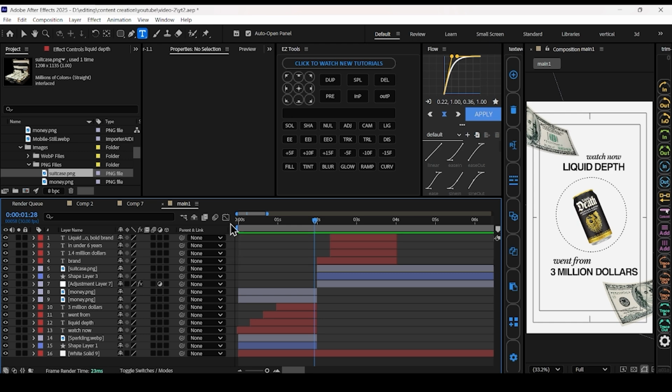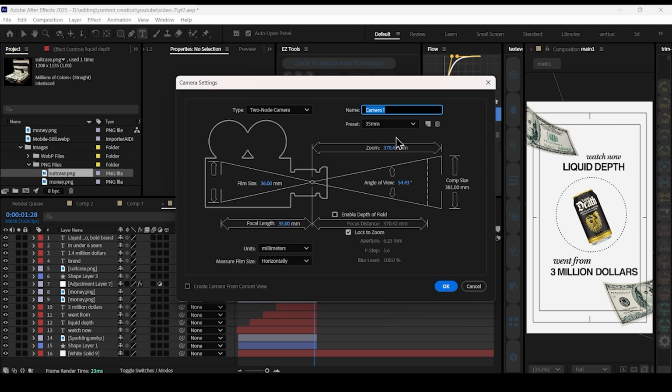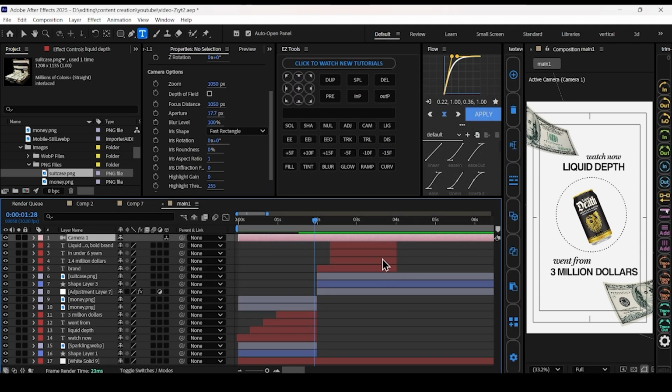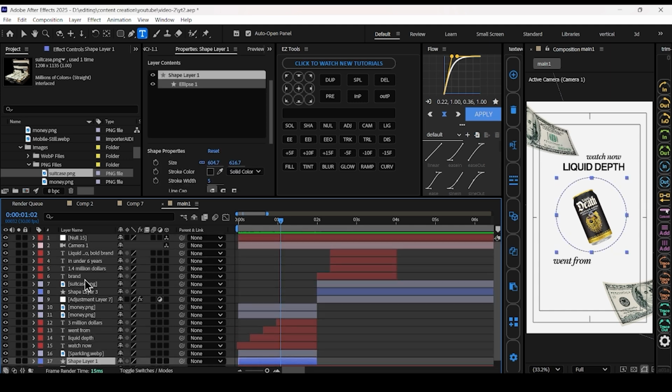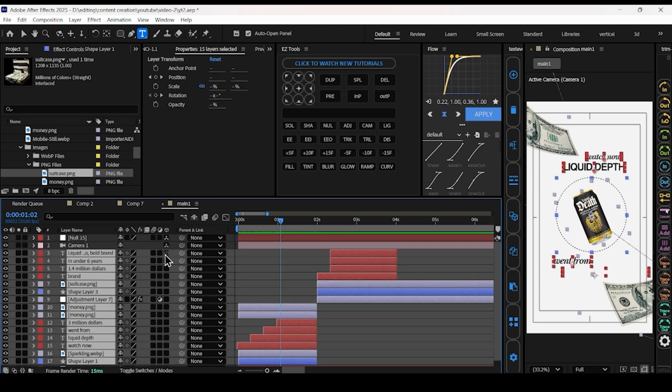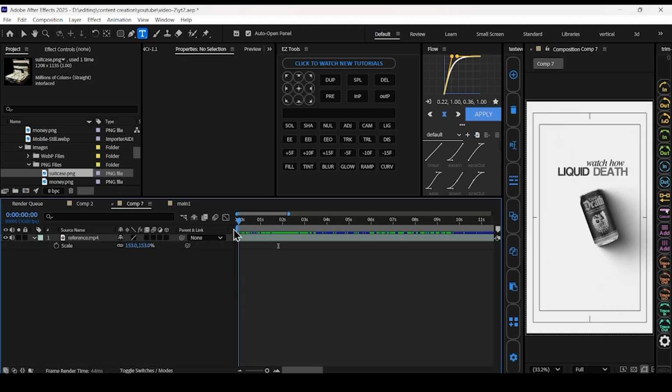Add a camera. Right click, new. Select camera. I use a 35mm camera. Add a null layer. Make all the layers 3D. Now parent this camera to the null layer. Now we have to add this intro scene.